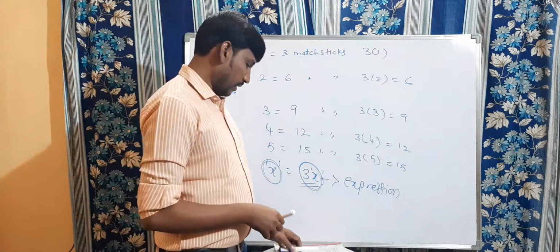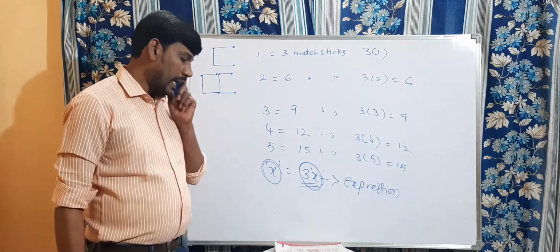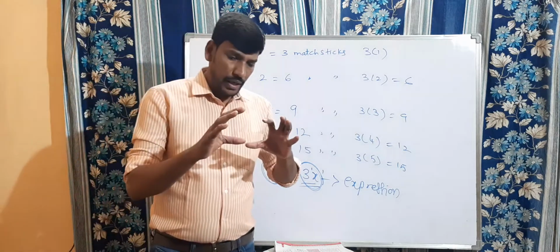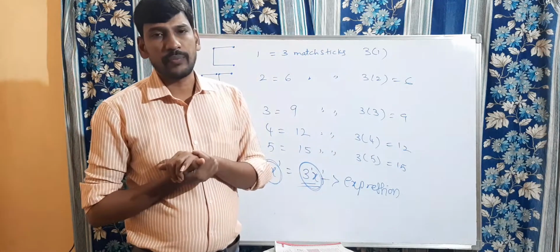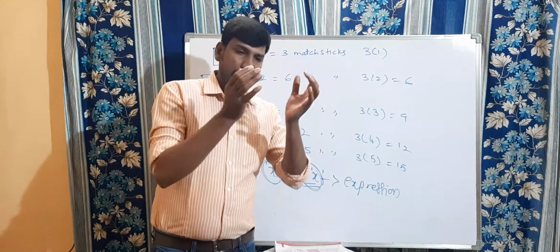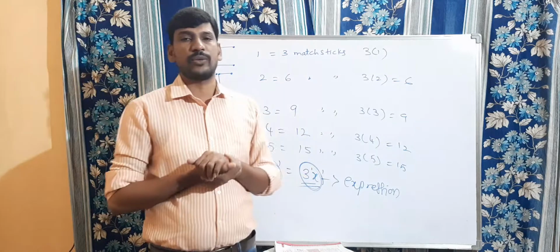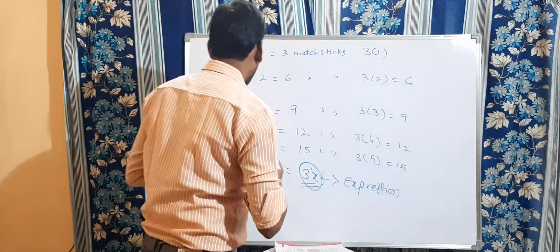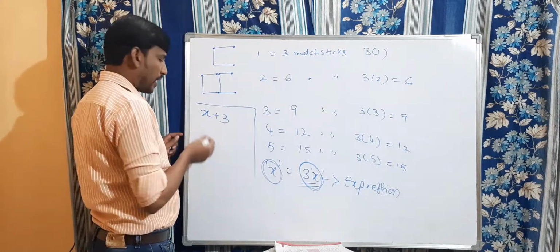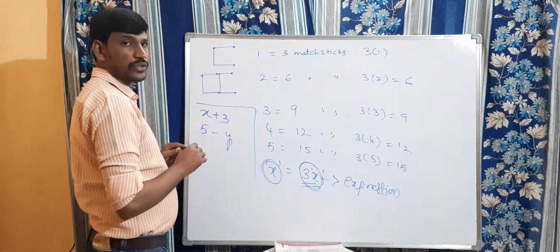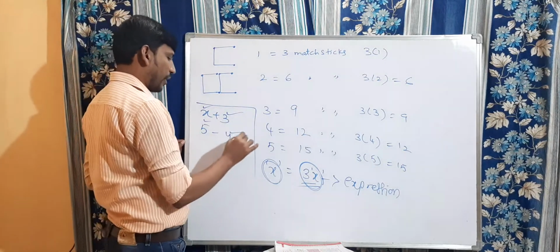Now, what is meant by expression? An expression is a combination of constants and variables. It is a combination of constant values as well as variables. It may involve addition, subtraction, multiplication and division also. These are some examples of expressions. x plus 3 is an expression. 5 minus y is an expression, a combination of a variable and a constant value.